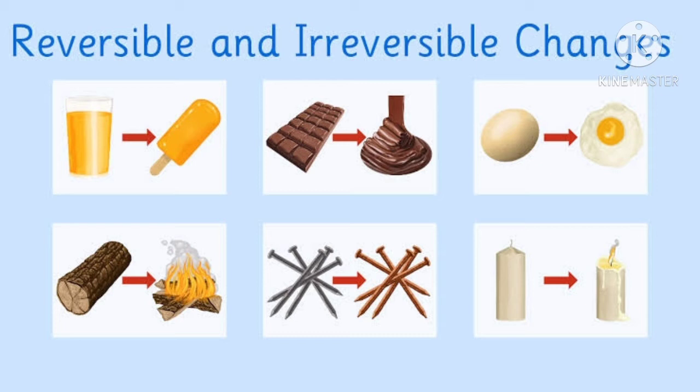A change is said to be reversible if the substance obtained after the change can be converted back into the original substance. Irreversible change. A change is irreversible if the original substance cannot be obtained back. For example, cooked food. We cannot get back the fresh vegetables from cooked food.